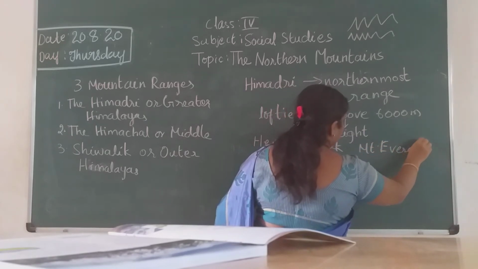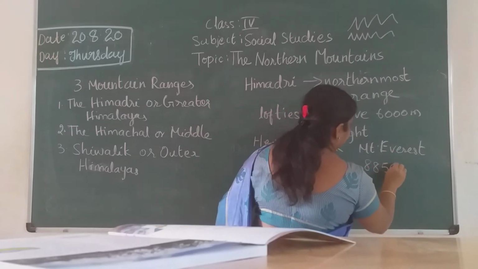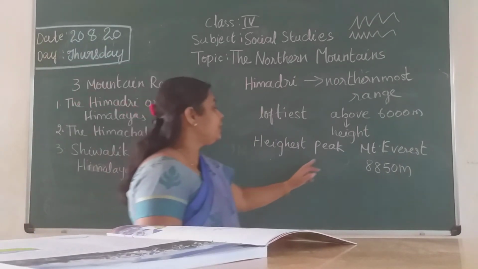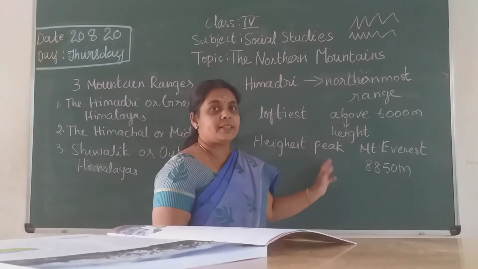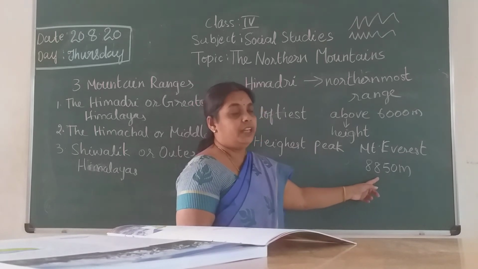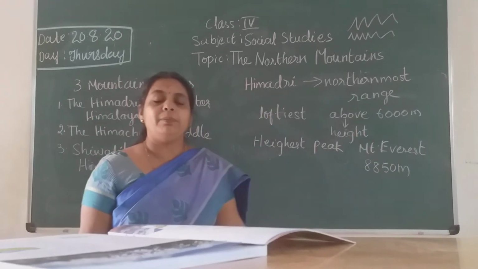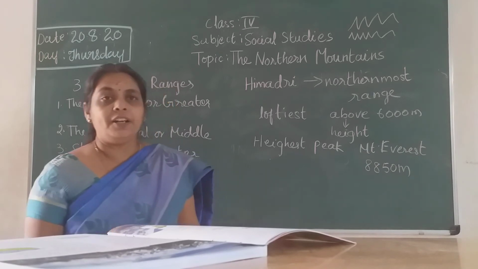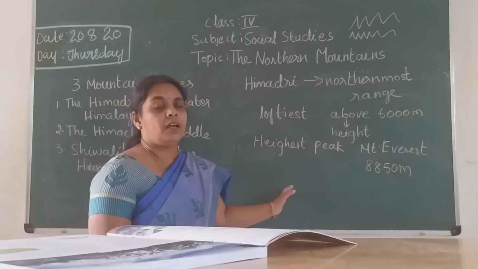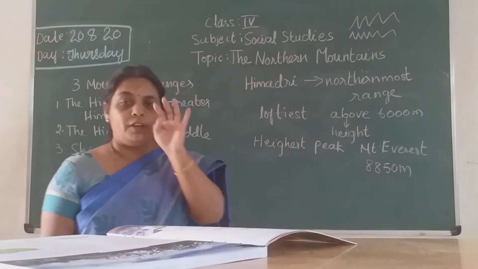Nepal also has this one. The height is approximately 8,850 meters, children. In the world, Mount Everest is the highest peak. It's nearly 9 kilometers in height. All this will be covered with snow. As it is covered with snow, cultivation cannot be done. So no plants or trees can be found over here. Only snow will be found over there.